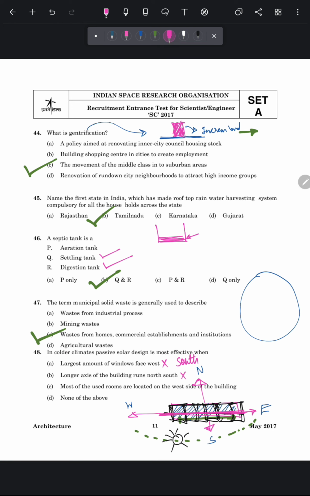Third statement is most of the used rooms are located on the west side of the building. This is also a false statement because the most used rooms or active rooms should be located on the south side of the building. So the answer of this question is option D, none of the above. Let's move to the next question.